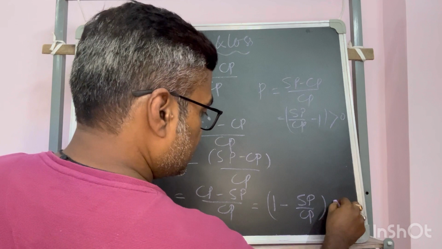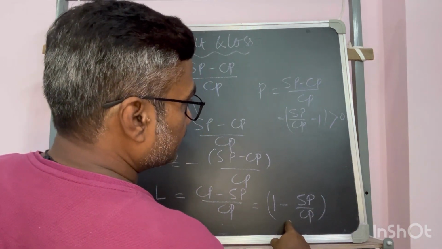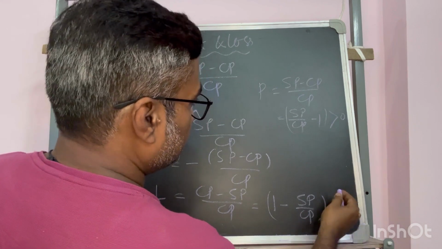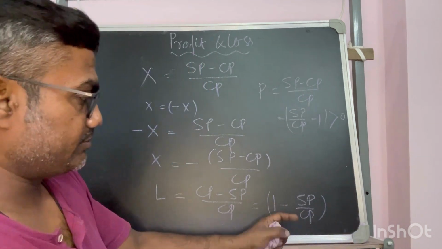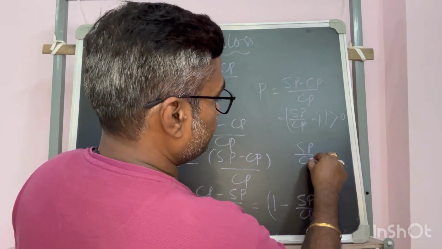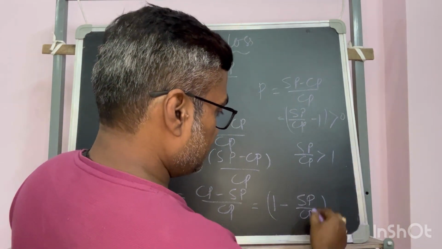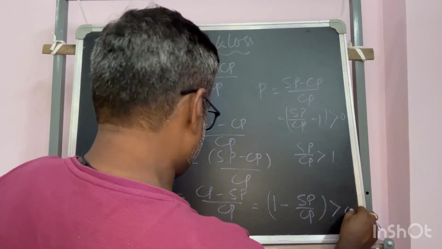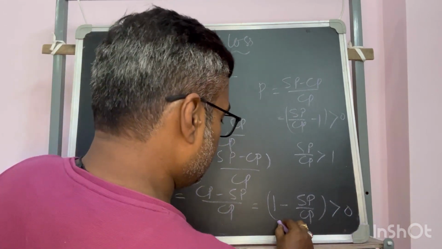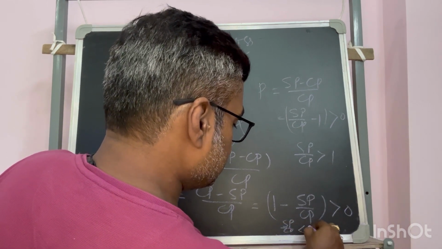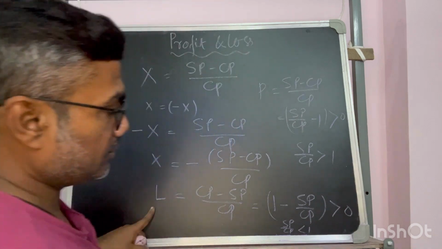But in this case, it could also be greater than 0. That doesn't mean the thing will change. In the profit case, SP by CP is greater than 1. In the loss case, SP by CP is less than 1.